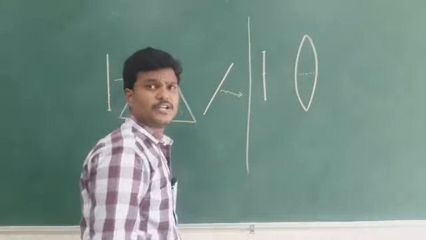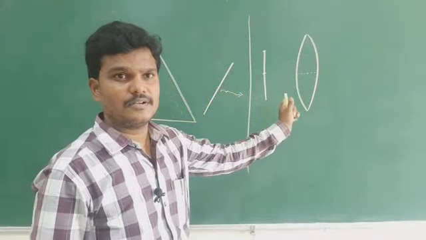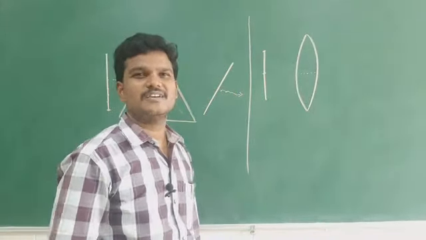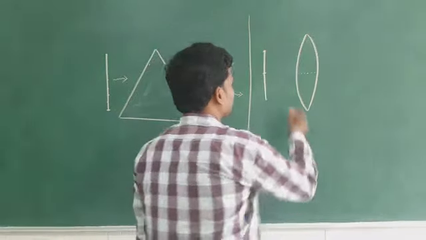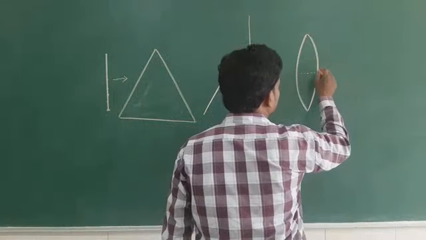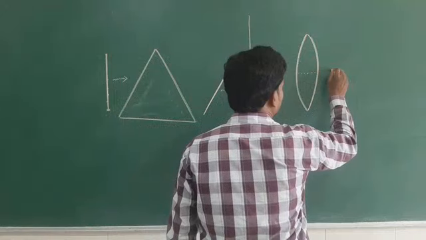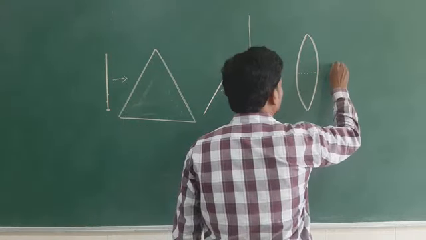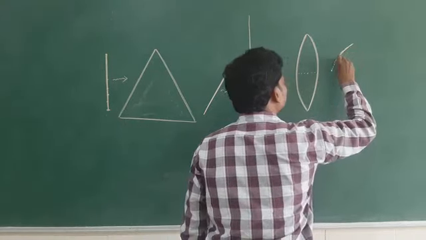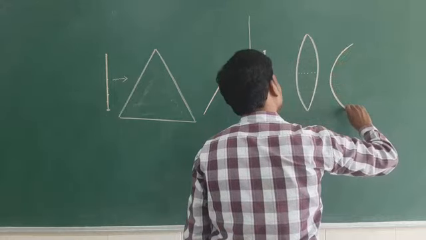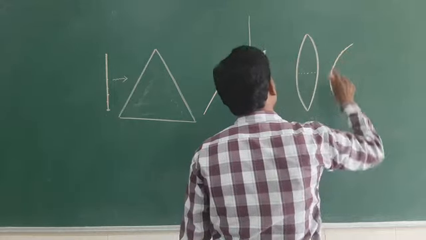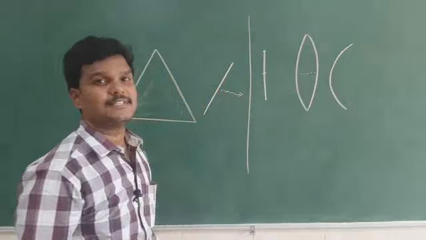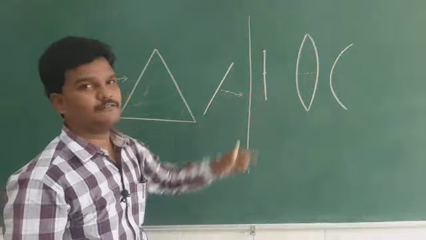Why? It will travel more distance, so it will take more time. Now the emergent ray looks like this, and the wave front is like this. What type of wave front are you getting? Spherical wave front.